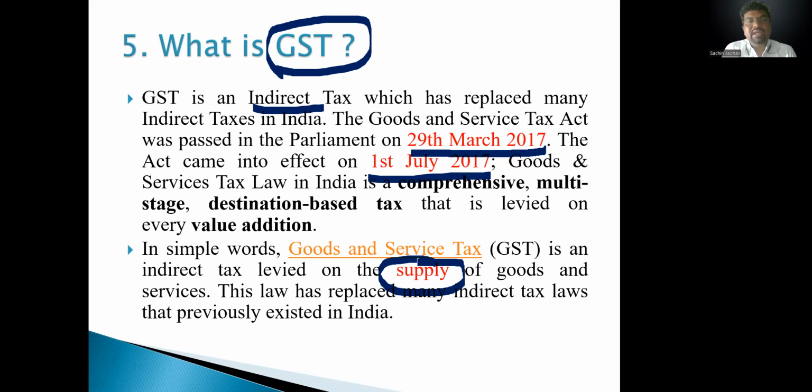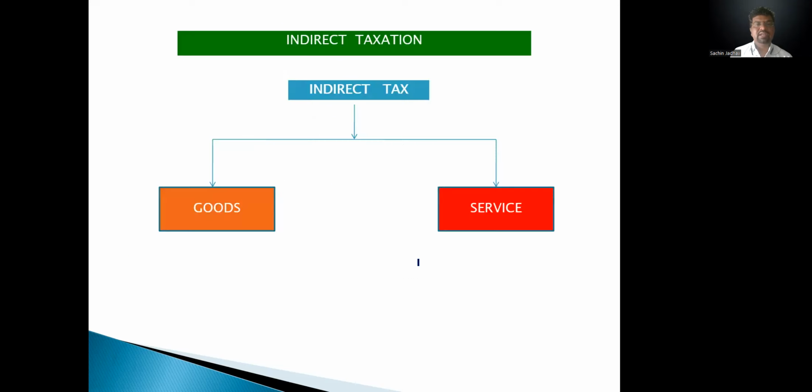total 17 taxes were removed because of GST implementation. So normally in Maharashtra, 6 to 7 taxes were removed because of GST. So we will see there. Okay, so I think you understood very clearly.